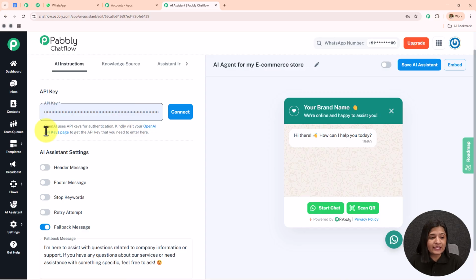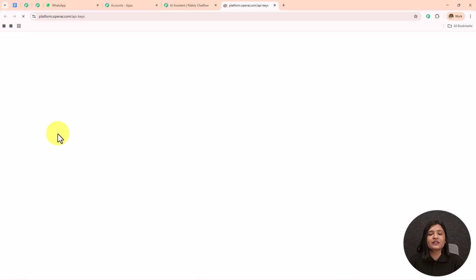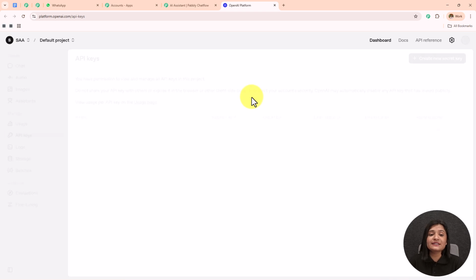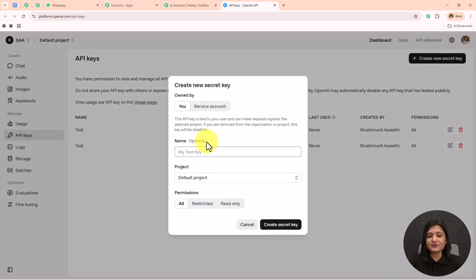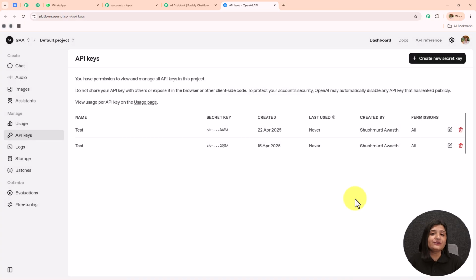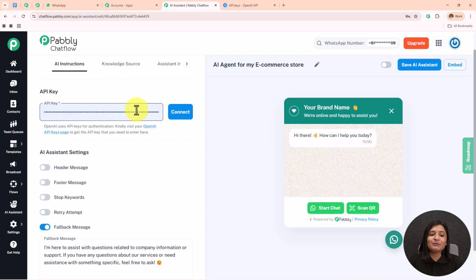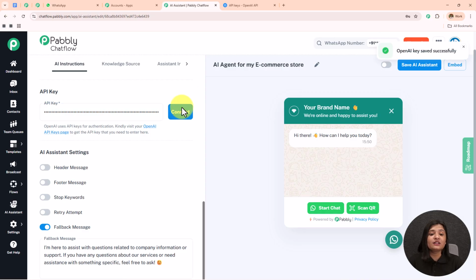To get this API key, you have to visit this hyperlink given over here, and it will land you on the API keys page. To create a new API token, you simply need to click on this create new secret key. First we are going to provide the key name. So let's say the key is test, the project will be default project, the permissions will be all, and then you simply need to click on this create secret key. A new API token will be provided to you, which you need to copy and simply paste over here. Now here I have already added my API key which I am going to connect. Please make sure that when you add your API key, you click on this connect.